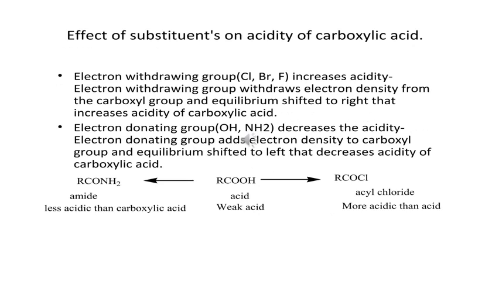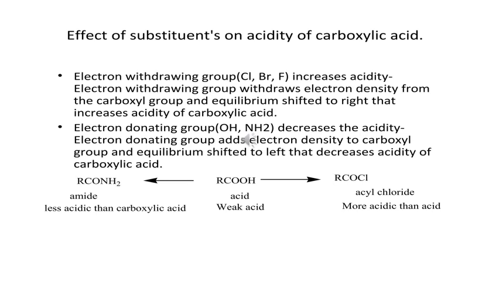Effect of substituents on acidity of carboxylic acid. Electron withdrawing groups, that is Cl, Br, F, increase acidity. Electron withdrawing groups withdraw electron density from the carboxyl group and the equilibrium shifts to the right, which increases the acidity of carboxylic acid.